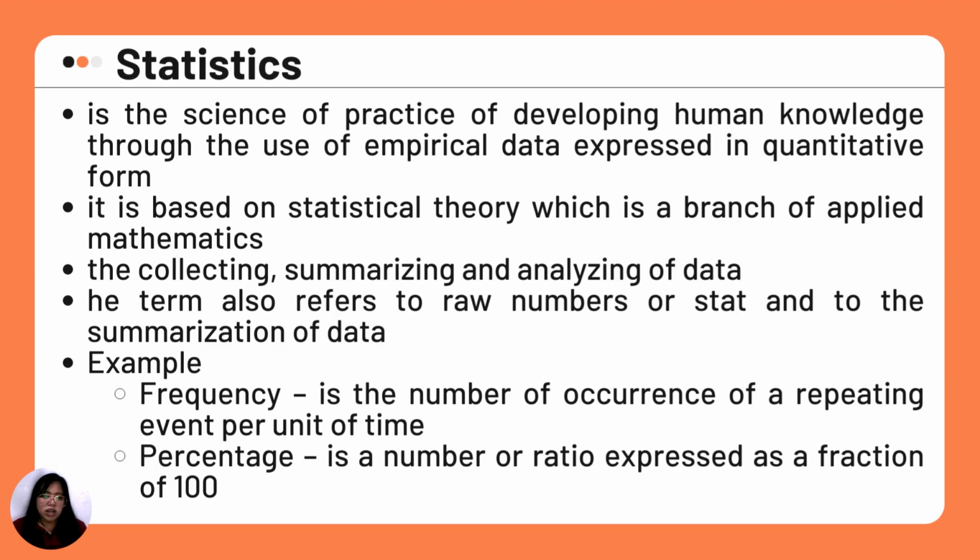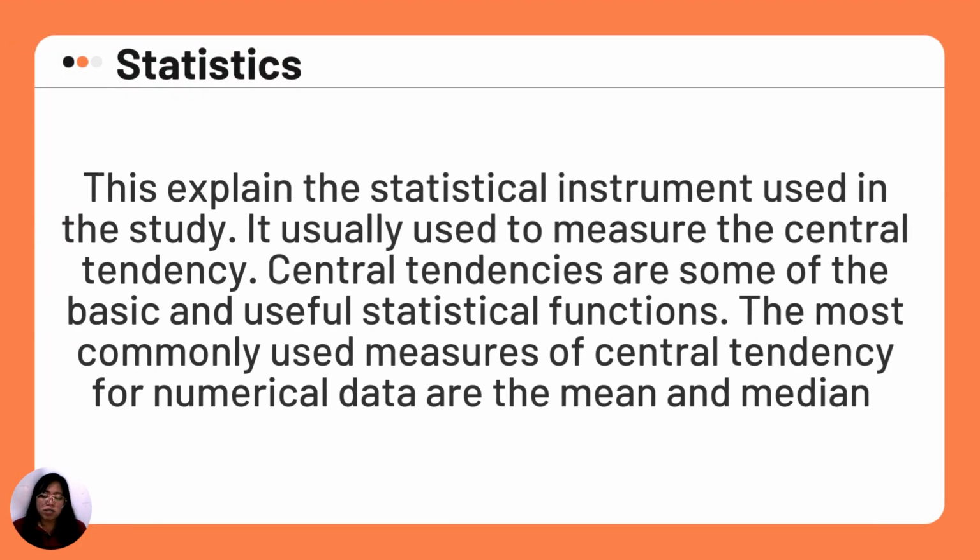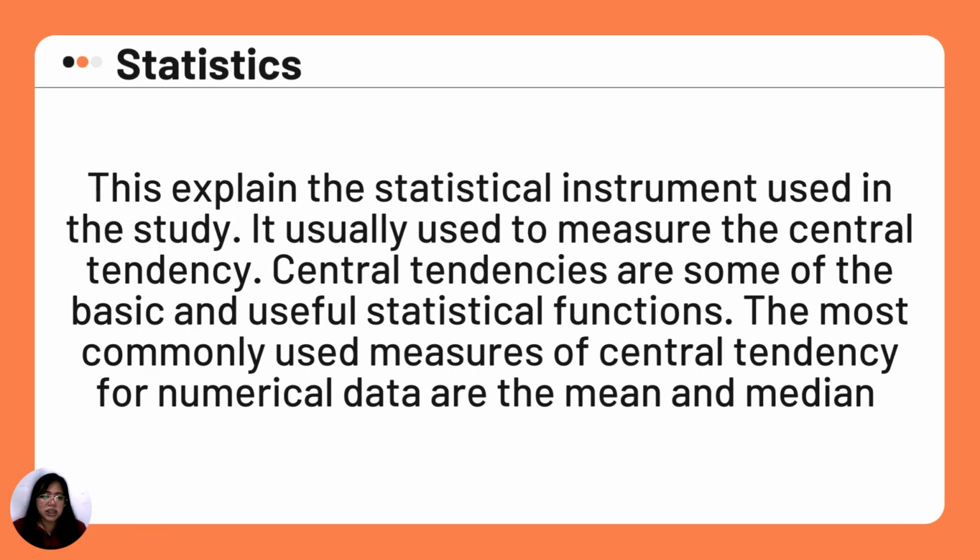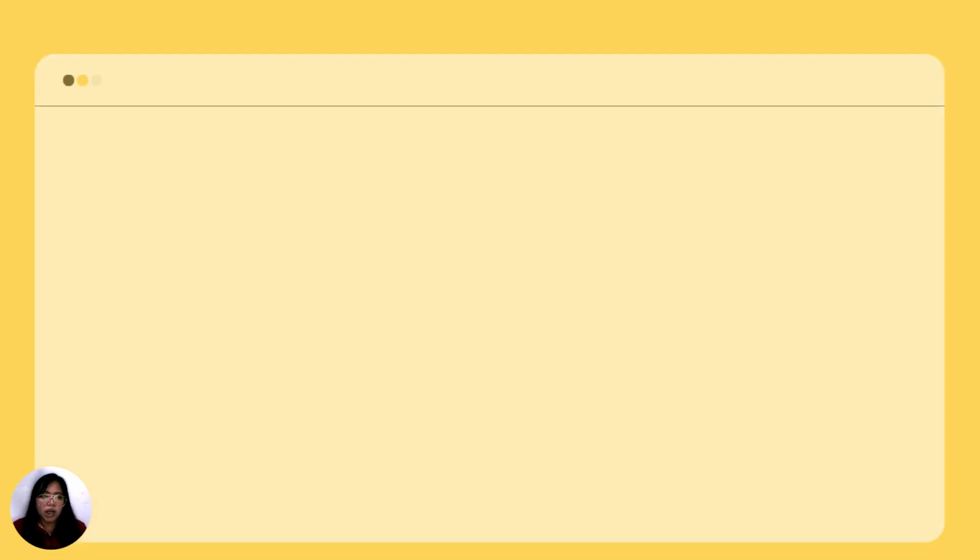Example, frequency: the number of occurrences of a repeating event per unit of time. How frequently would it occur? Percentage is a number or ratio expressed as a fraction of 100. So these are examples of statistics. This explains the statistical instrument used in the study. It is usually used to measure central tendency. Central tendencies are some of the basic and useful statistical functions. The most commonly used measures of central tendency for numerical data are the mean and median. These are the normally used statistical tools.